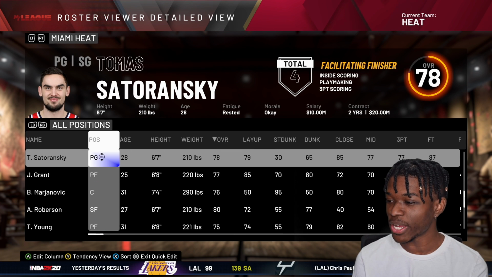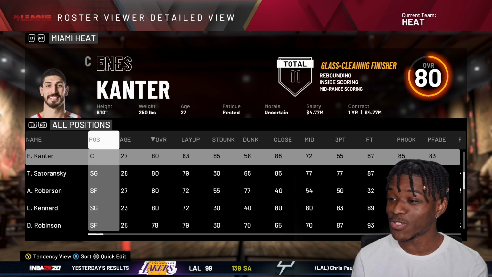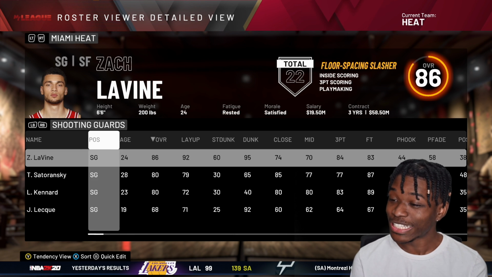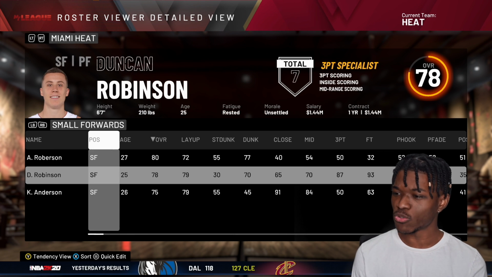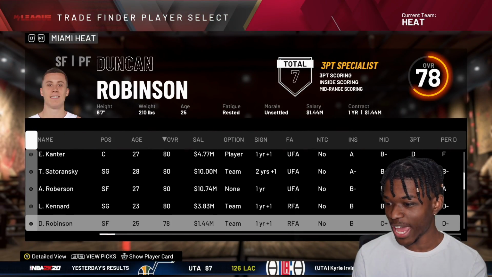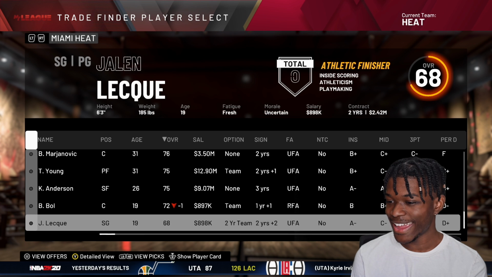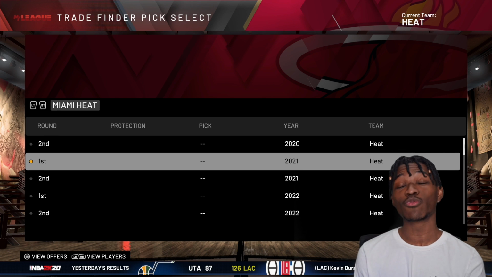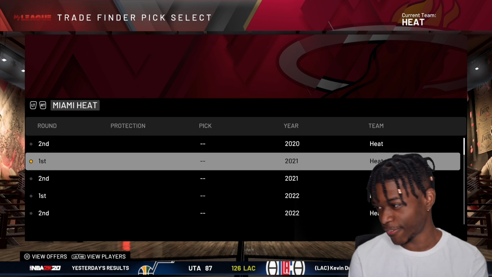Where's that? Boom, up to an 80. And then Tomas Satoransky goes up to an 80 if you make him a shooting guard. So we're going to trade Tomas eventually. But one trade at a time. One trade at a time. And I think it's Andre Roberson being moved next. Him and Bobo. And the first round pick is going to get us something nice for that starting small forward.